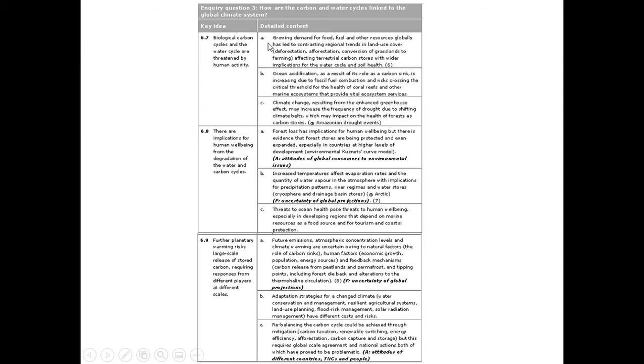Now, it's very important to remember that as we look at the exam questions, the explain questions will tend to relate to just one of these detailed content sections within a key idea, whereas the assess and evaluate questions may link different key ideas and may be linking different sections of detailed content within them.